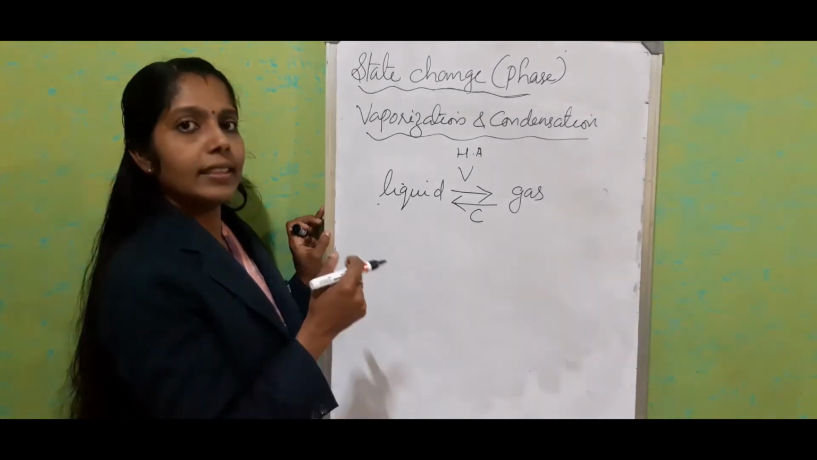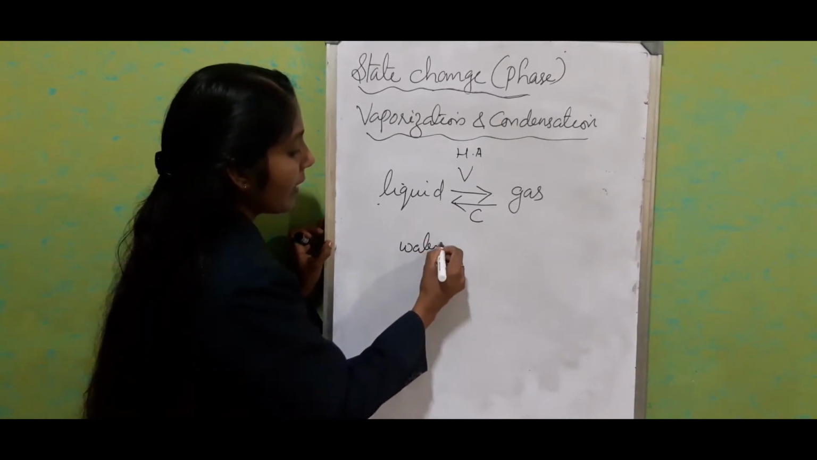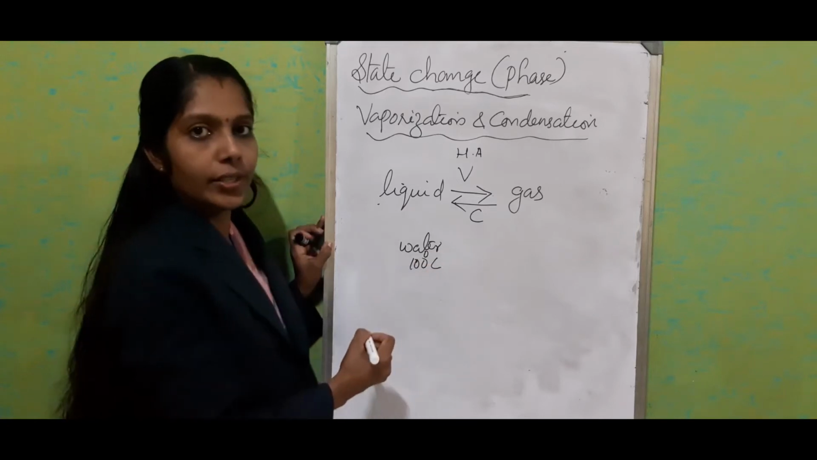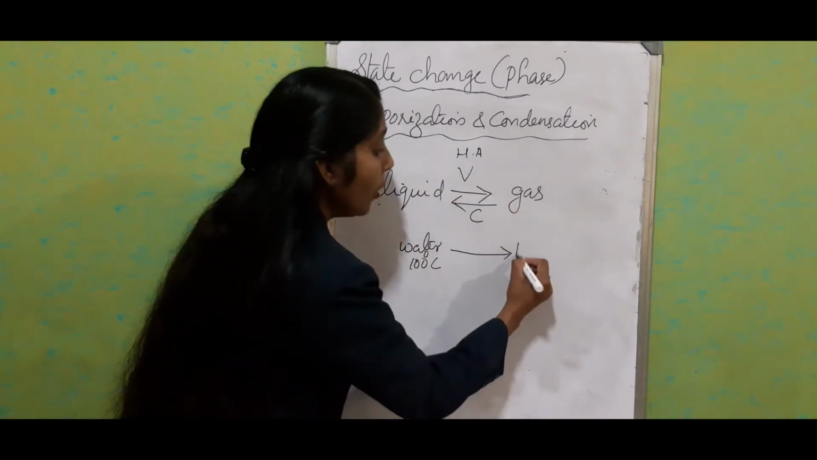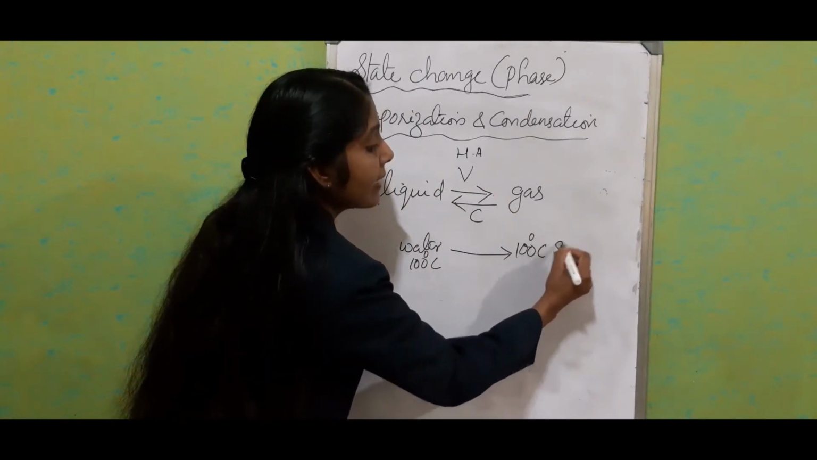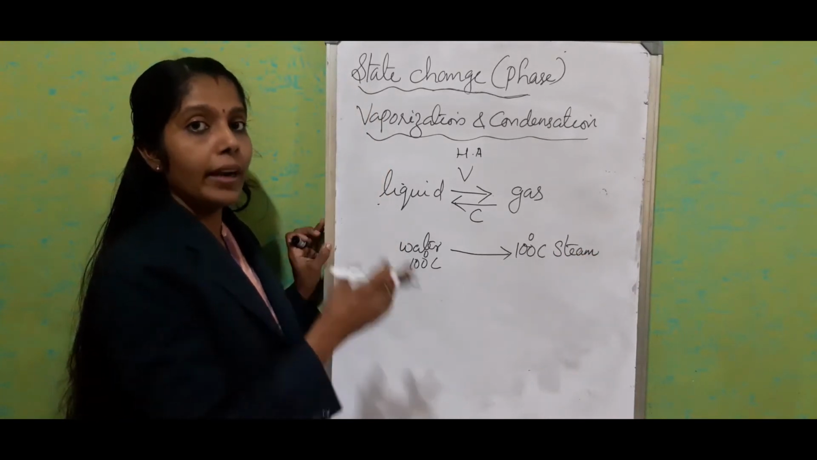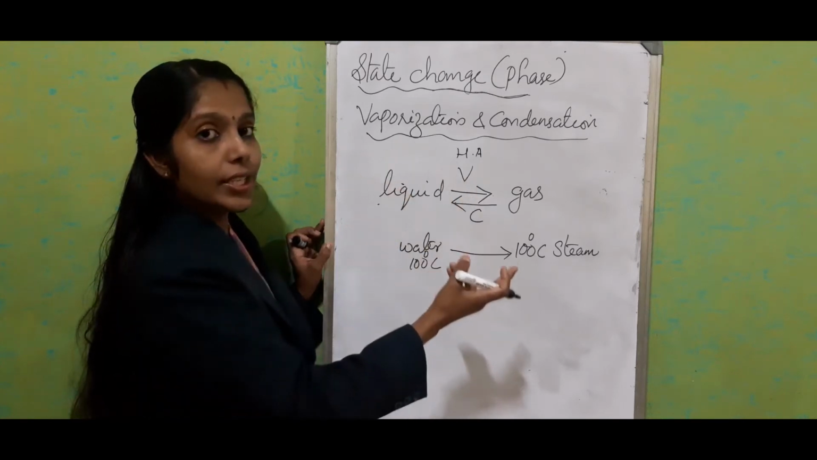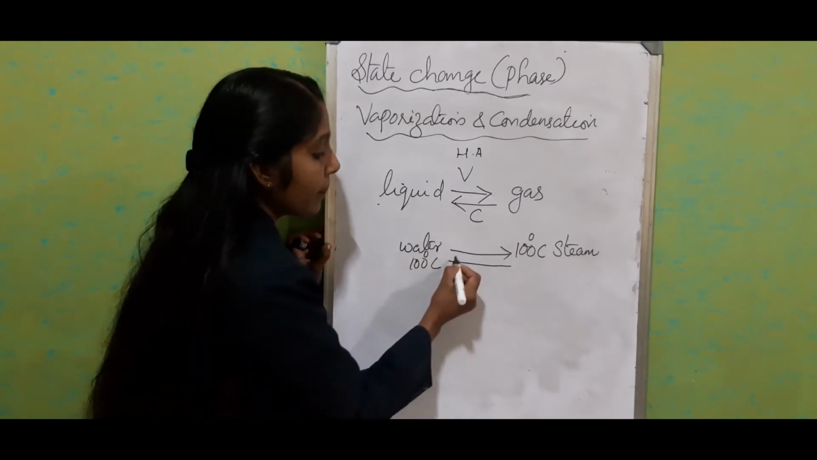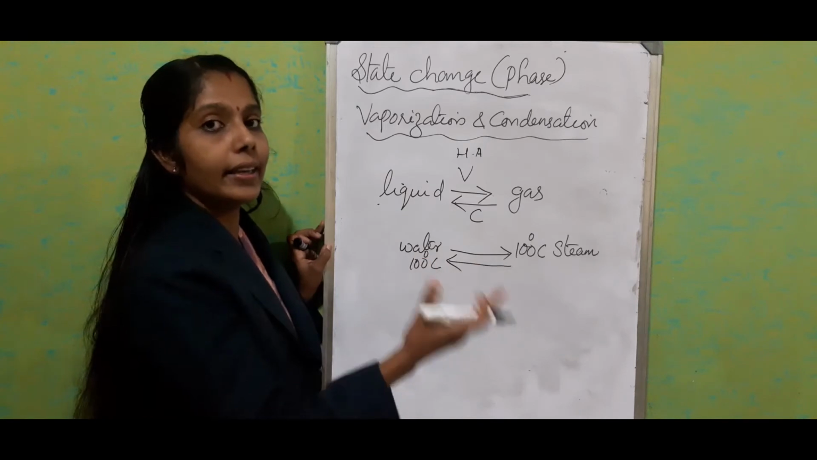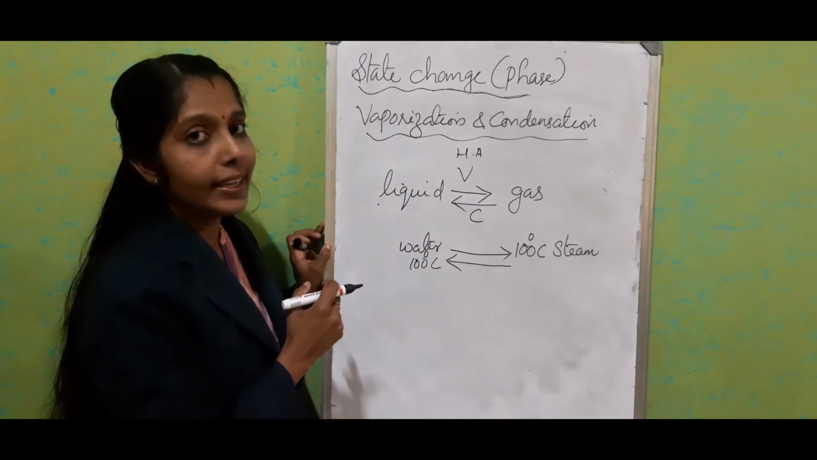We will consider water as an example. So we have water at 100 degrees Celsius. What happens when it absorbs heat energy? It converts into 100 degrees Celsius steam. When water reaches its boiling point, 100 degrees Celsius, it changes into steam at 100 degrees Celsius. In the same way, when we cool steam at 100 degrees Celsius, it changes to water at 100 degrees Celsius.